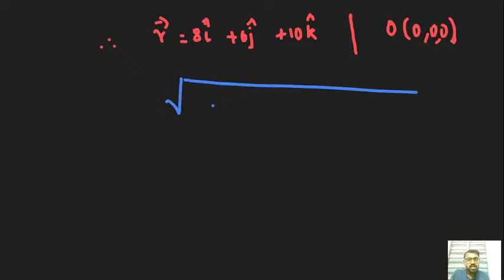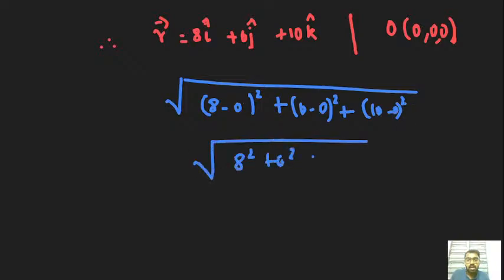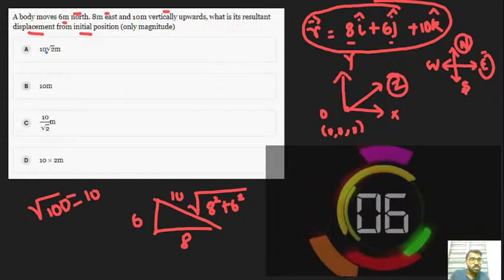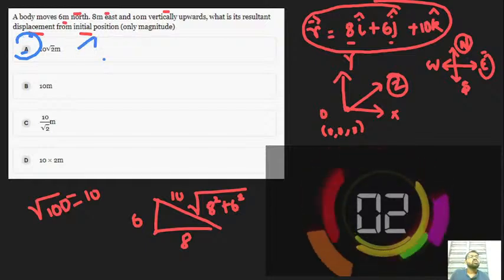So we can easily write 8 minus 0 the whole square plus 6 minus 0 the whole square plus 10 minus 0 the whole square. Got it? So here 8 square plus 6 square plus 10 square is 64 plus 36 plus 100, so it is absolutely 200. 100 is a perfect square, so it comes out as 10 root 2 meter. I hope you understand. The option is option A, 10 root 2 meter.